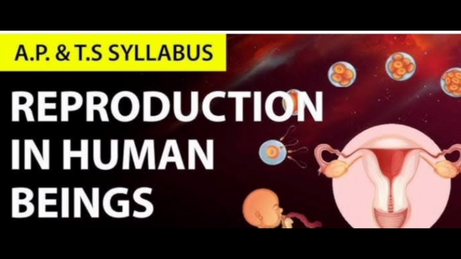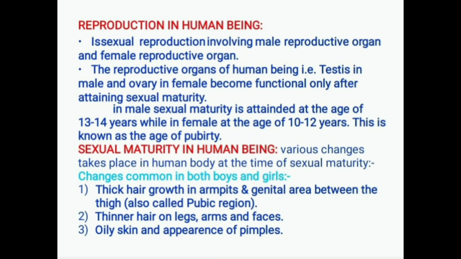Today we are discussing one of the important chapters in 10th class: How do organisms reproduce? In this chapter, one of the important topics is reproduction in human beings. Human beings can produce young ones or offspring by the sexual mode of reproduction.